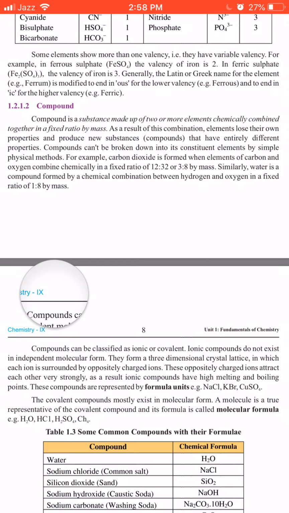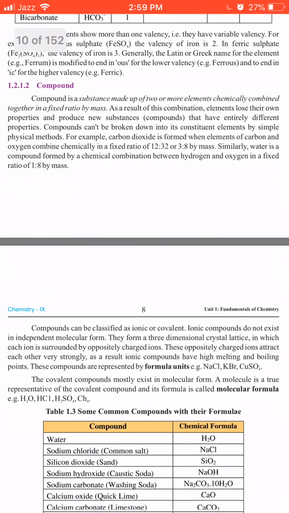We also went through the table one by one, which shows the natural occurrence by weight percentage of some major elements. And we have also divided elements into solids, liquids and gases. Then, as far as their properties are concerned, elements are divided into metals, non-metals and metalloids.